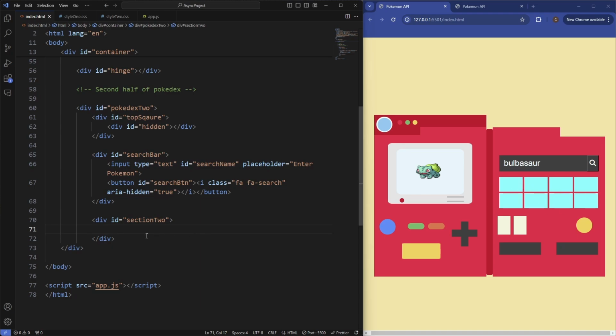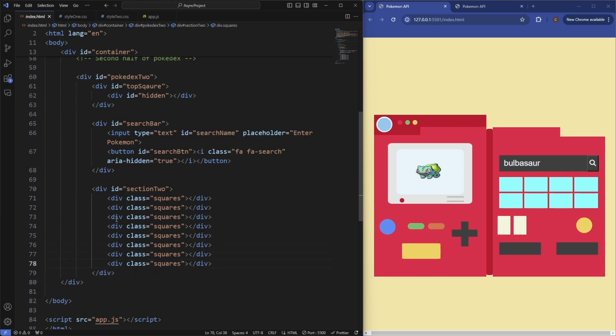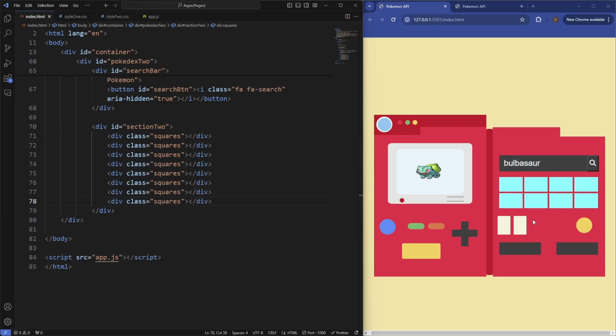So there's going to be 8 different boxes, so 8 divs. And we'll give them the class of squares. So we'll do this 8 times. So 1, 2, 3, 4, 5, 6, 7, 8. So that's going to be for that section. Then we've got the third section here, which is just 3 divs.